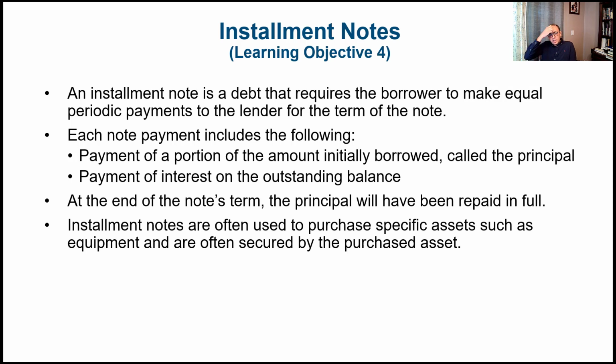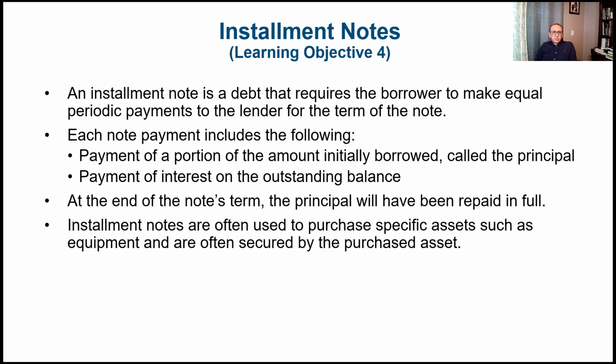Towards the end of the life of that debt, when the outstanding balance gets smaller, the amount of interest gets lower. So at the end of the note's term, the principal would have been repaid in full. That's the main thing. But over time, you keep paying interest, and the interest is very high at the beginning of the life of the debt, and gets very small at the very end.